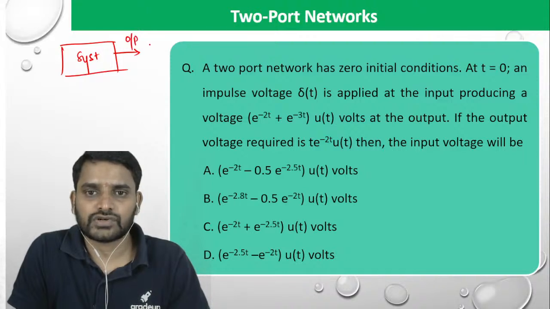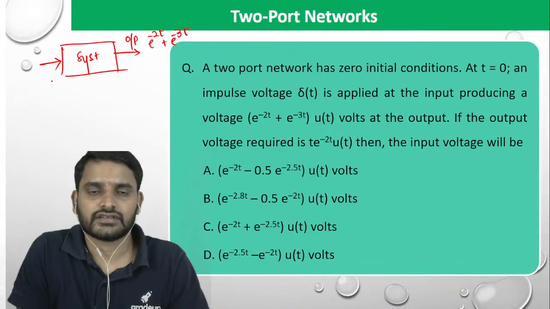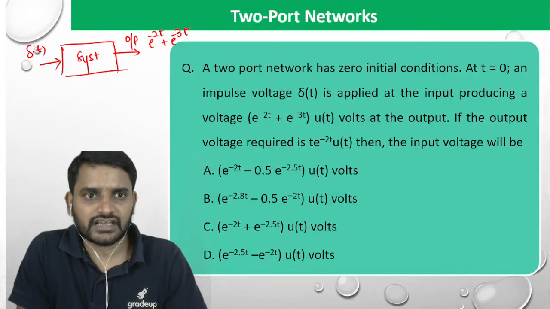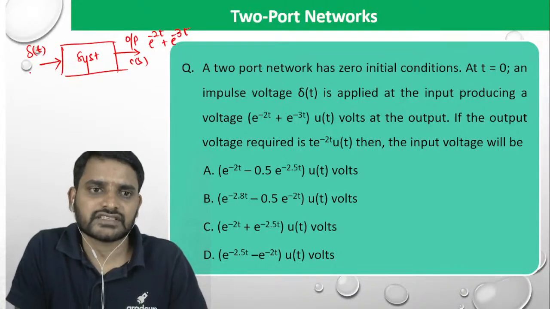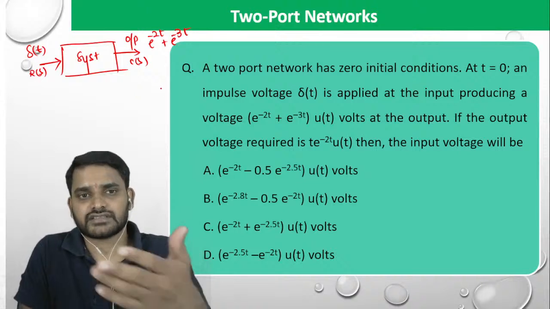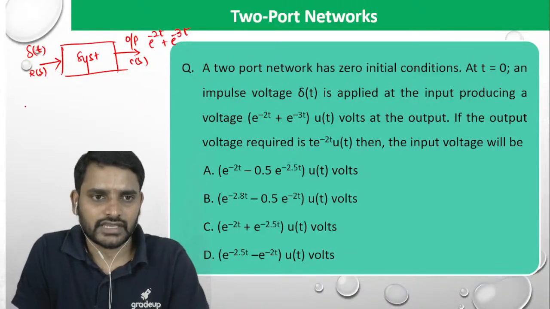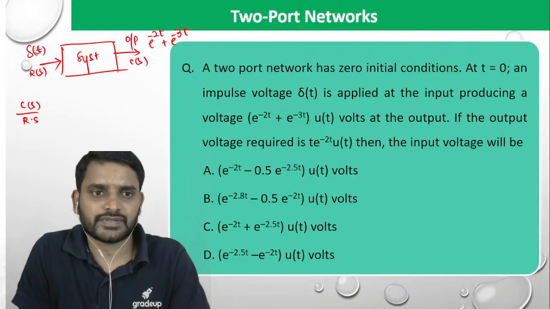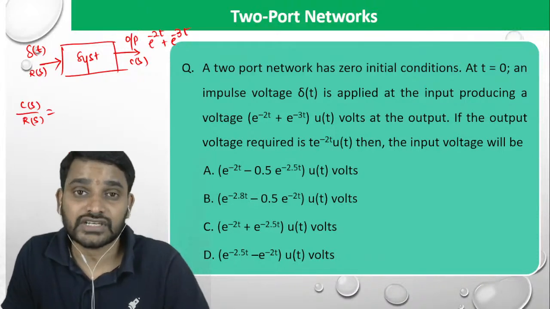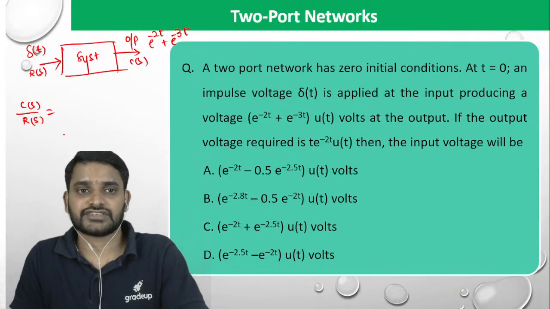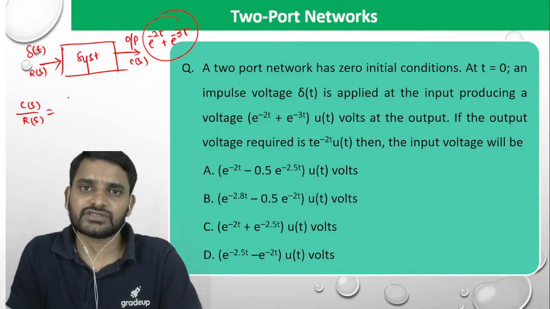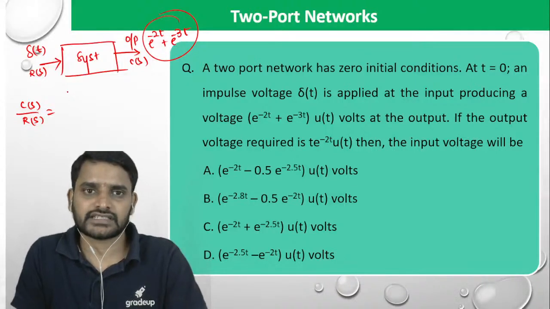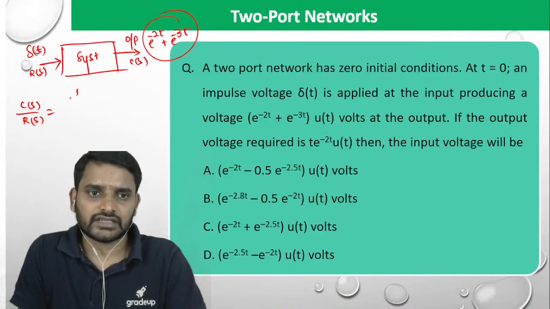So I have a system with an output of e power minus 2t plus e power minus 3t into u of t. The input is going to be del of t. So output is going to be C of S, input is going to be R of S, or otherwise V2 divided by V1, anything is okay. So C of S divided by R of S, the Laplace transform of output divided by Laplace transform of input. This is in time domain; convert into frequency domain by applying the Laplace transform. So it will be S domain.